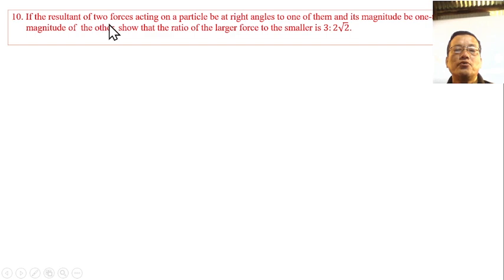If the resultant of two forces acting on a particle be at right angles to one of them and its magnitude be 1/3 of the magnitude of the other, so that the ratio of the larger force to the smaller is 3:2 times root 2.